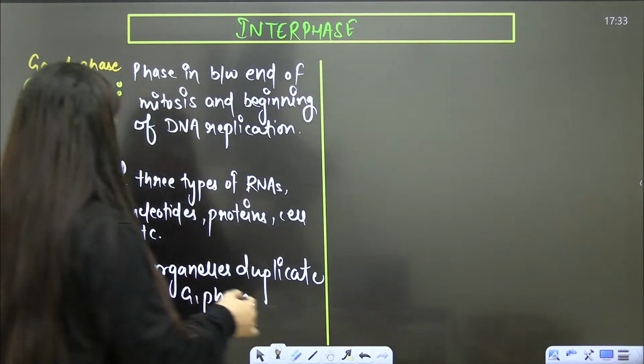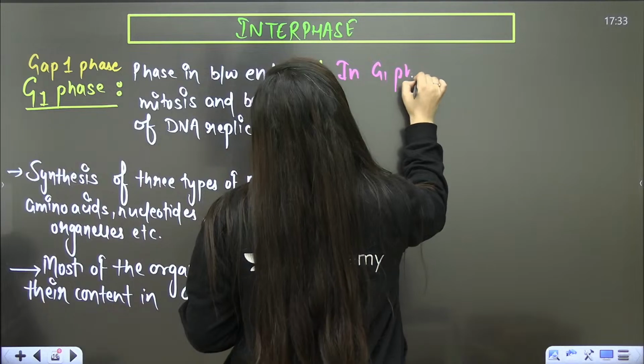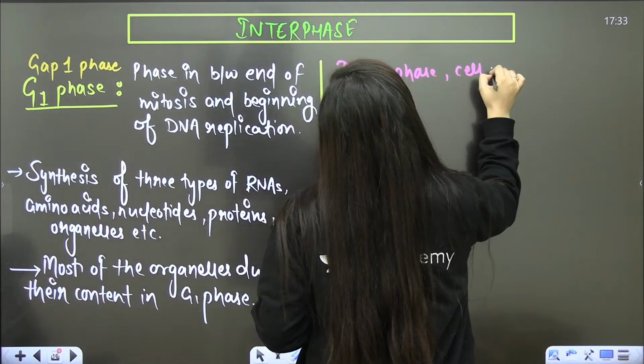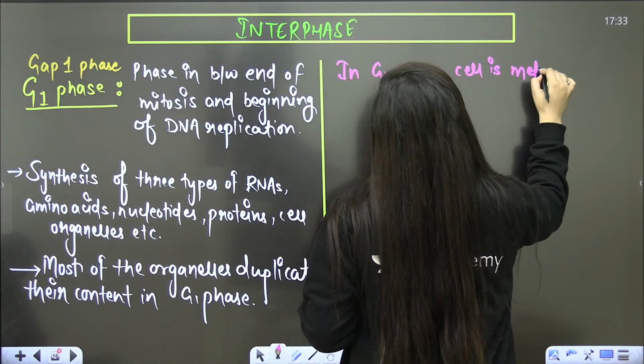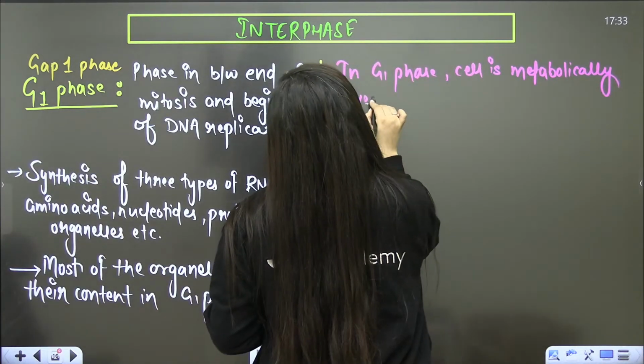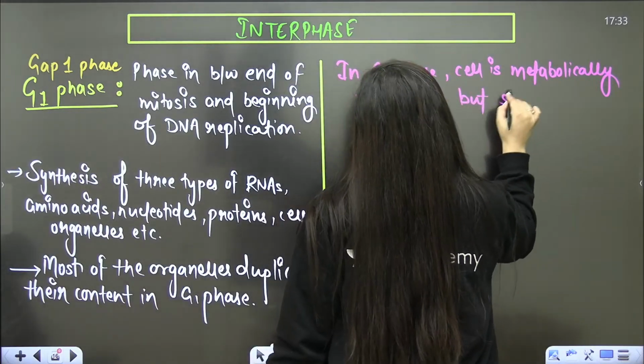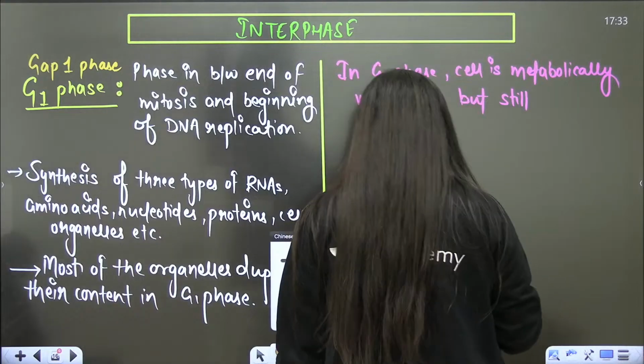ठीक है जी? So in G1 phase, you can even write down, in G1 phase, the cell is metabolically very active, but still DNA replication will not occur.